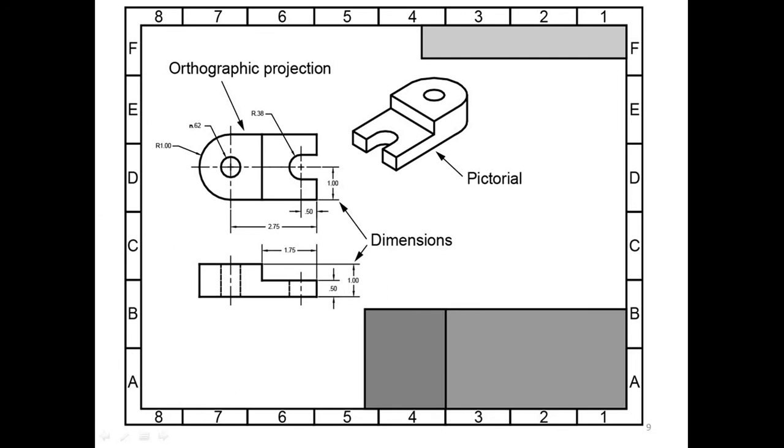Now, considering that orthographic view, its front view and top view are shown, and their dimensions are given. Dimensions are in inches, and dimensions are clear. The shape is clear, and the size is also clear. Shape is shown in the form of the pictorial view, and the size is nothing but the dimensions.